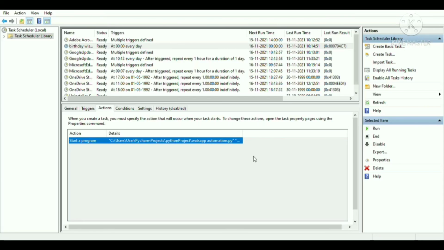Here we are going to copy and paste the path of our program that we can get from our File Explorer. Wherever the program is present in our local, the path of it will be provided over here, and then we will do OK, and the action will also get created over here.